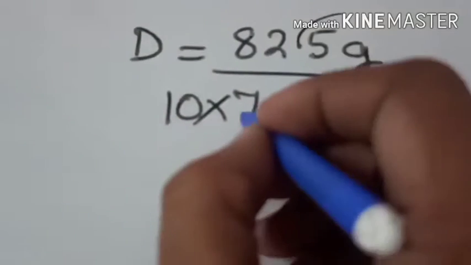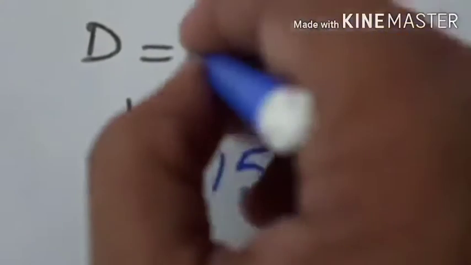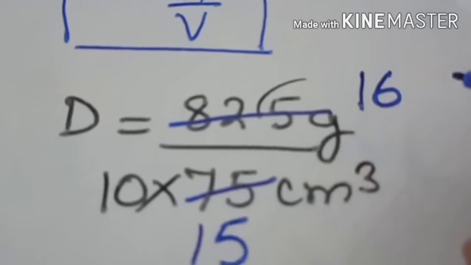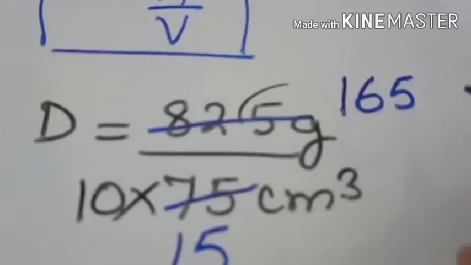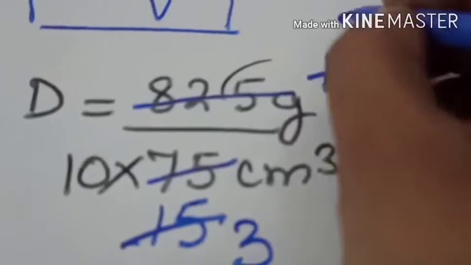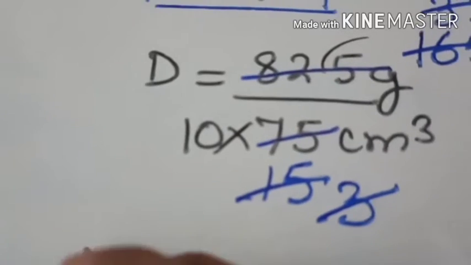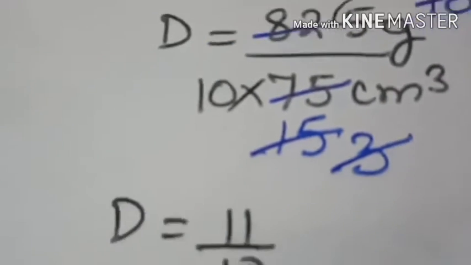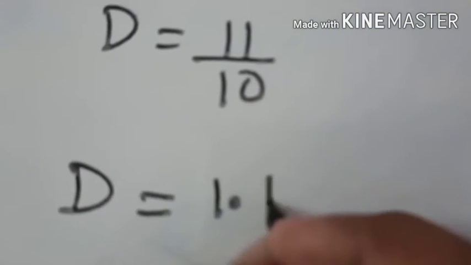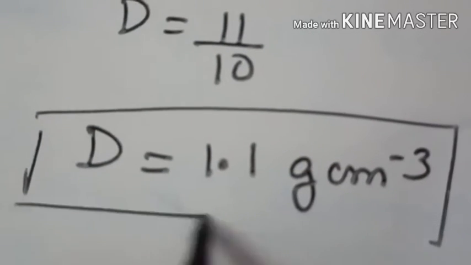Then you will simplify. Cancel with the table of 5. It will go 15 times. This will go 1, 6, 5. Again it will go with the table of 5. This will go 3 times. This will go 33 times. This will go 11 times with the table of 3. Now density is 11 by 10. So the density of salt solution will be 1.1 gram per centimeter cube. So this is the answer of numerical number 8.